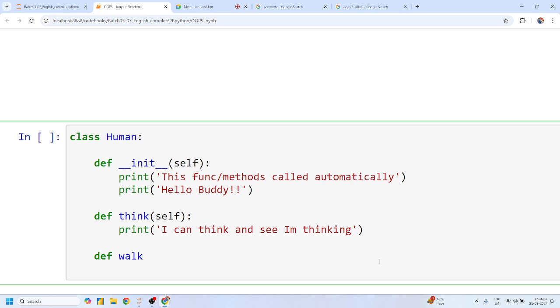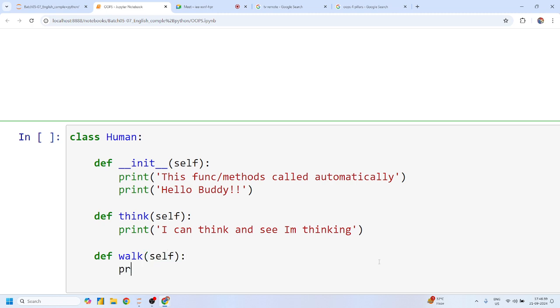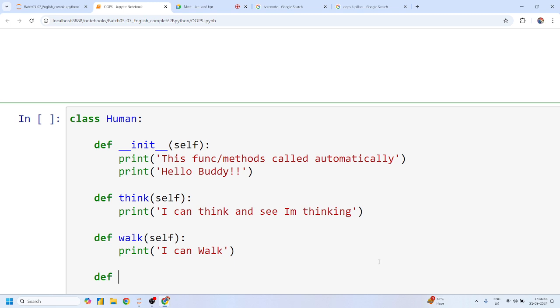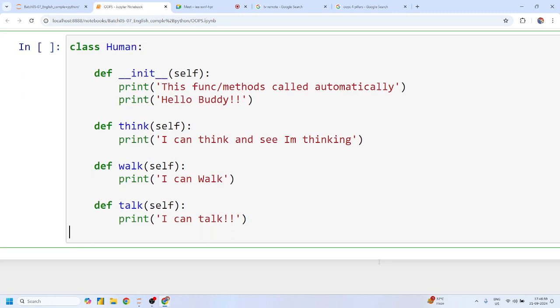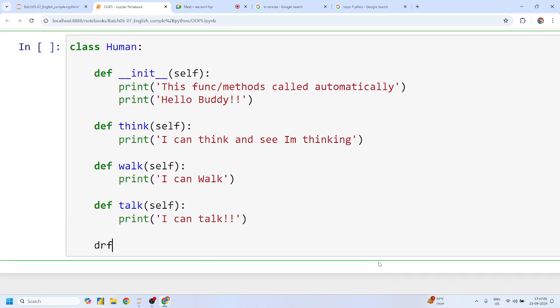I can walk. Right? And the final one is talk. I can talk. And let me give the final one: use brain.